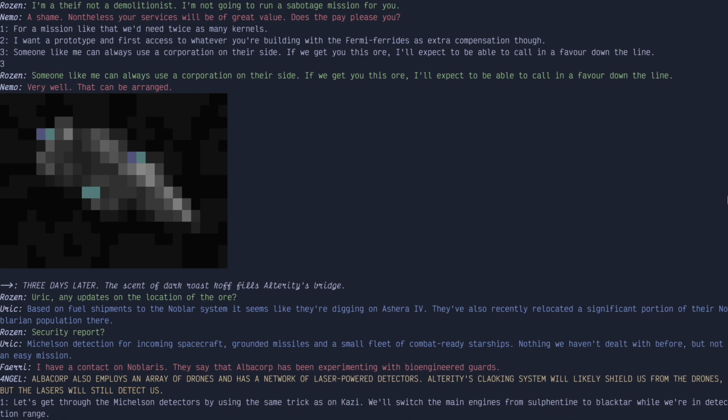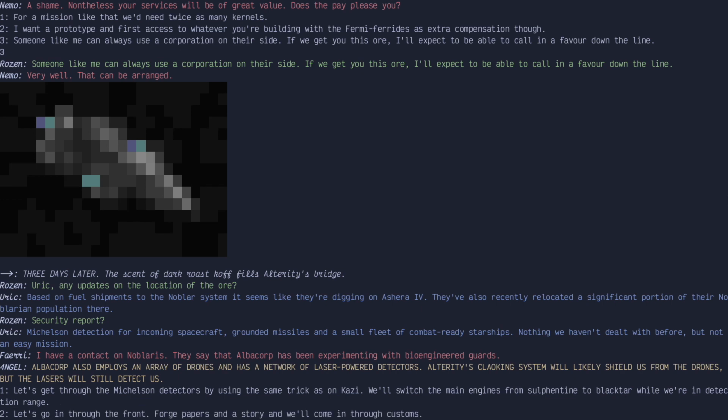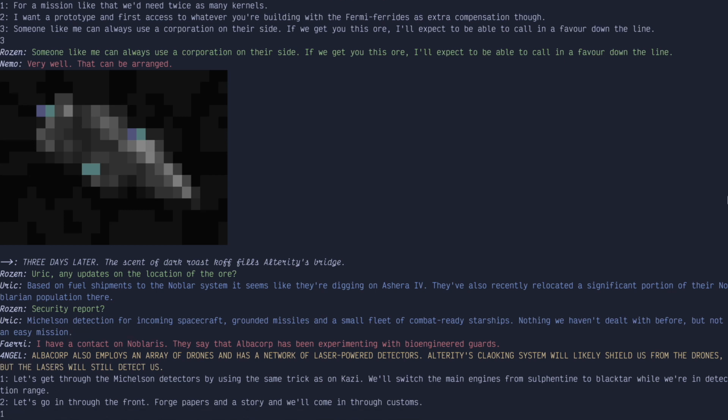Which one's a better decision? So they're digging, they've relocated people to the place, they have stuff that we've dealt with before. We have a contact, but they have fancier guards, and a network, I'm thinking, of laser-powered detectors. We'll be shielded from the drones, but the lasers will still detect us. Let's just go for it. I don't feel like forging stuff.